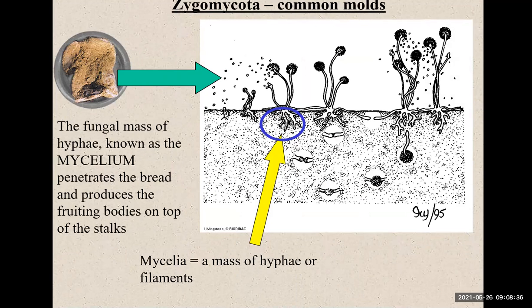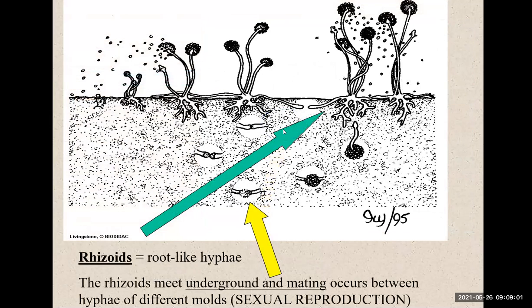Look at this. The fungal mass of hyphae known as mycelium penetrates the bread and produces fruiting bodies on top of the stalks. When you see mycelia, that's the plural of mycelium. This is a mass of hyphae or filaments. You can see the red molds, right? Rhizoids, on the other hand, are like roots, but they are hyphae, root-like hyphae.